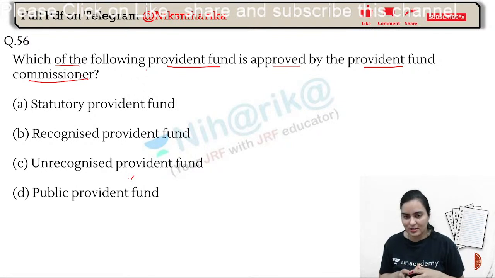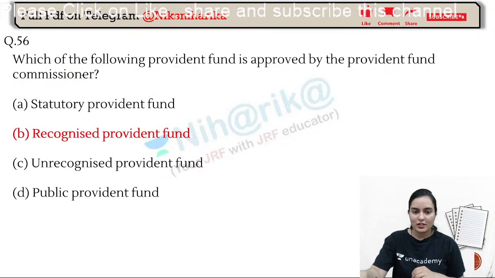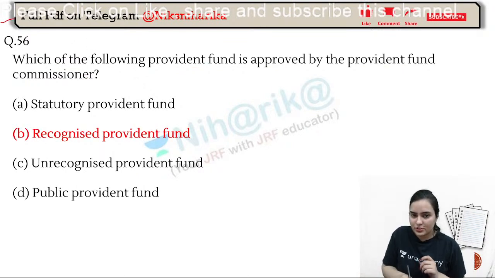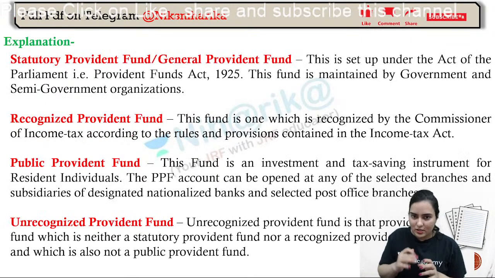Okay, Sagar, Professor, Nandkumar, Chandana and Shrishti have given answers till now. Let's see, which of the following provident funds is approved by the Commissioner? The Commissioner recognizes a provident fund, right? See, statutory will be maintained by government and semi-government.